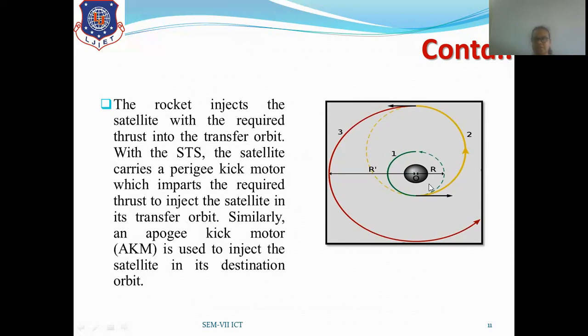Now in this figure you can see first it is placed in a low Earth orbit, that is orbit 1. Now through the tangent it moves to orbit 2, which has a perigee point, and after reaching the perigee point, through another tangent it reaches the third and final orbit through the apogee kick motor, that is orbit 3.